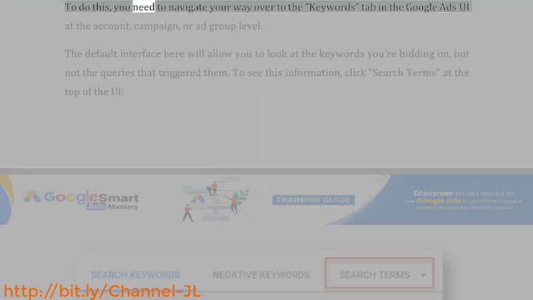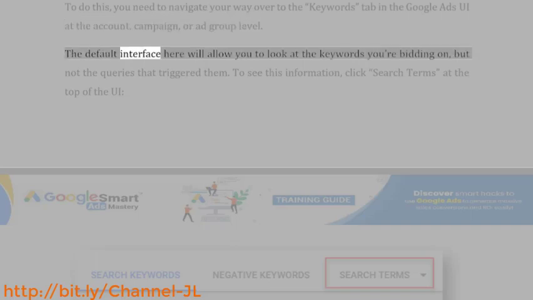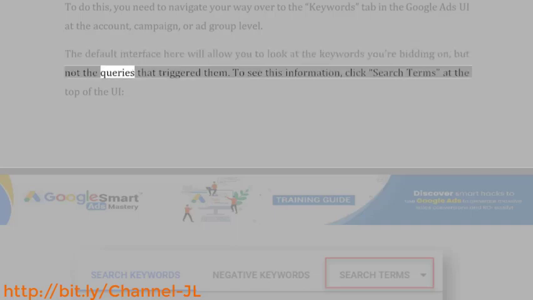To do this, you need to navigate your way over to the Keywords tab in the Google Ads UI at the account, campaign, or ad group level. The default interface here will allow you to look at the keywords you're bidding on, but not the queries that triggered them. To see this information, click Search Terms at the top of the UI.